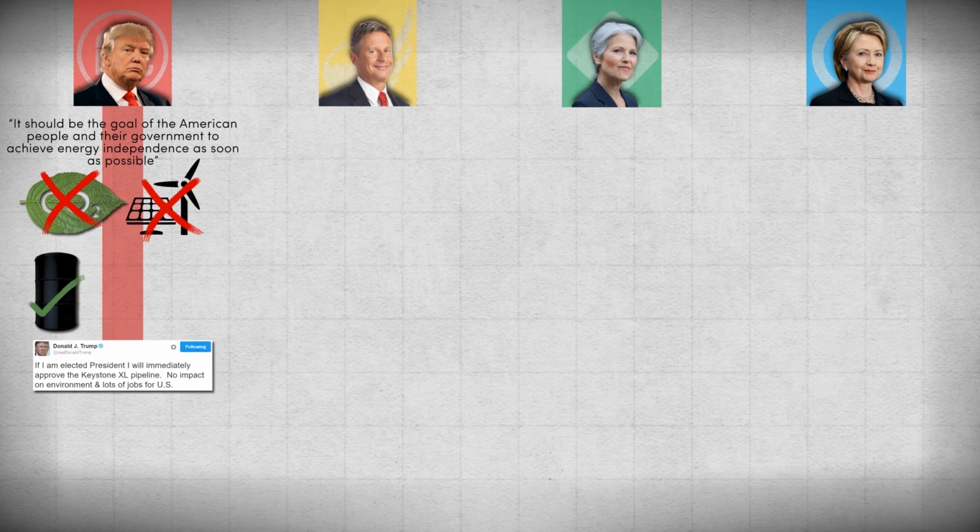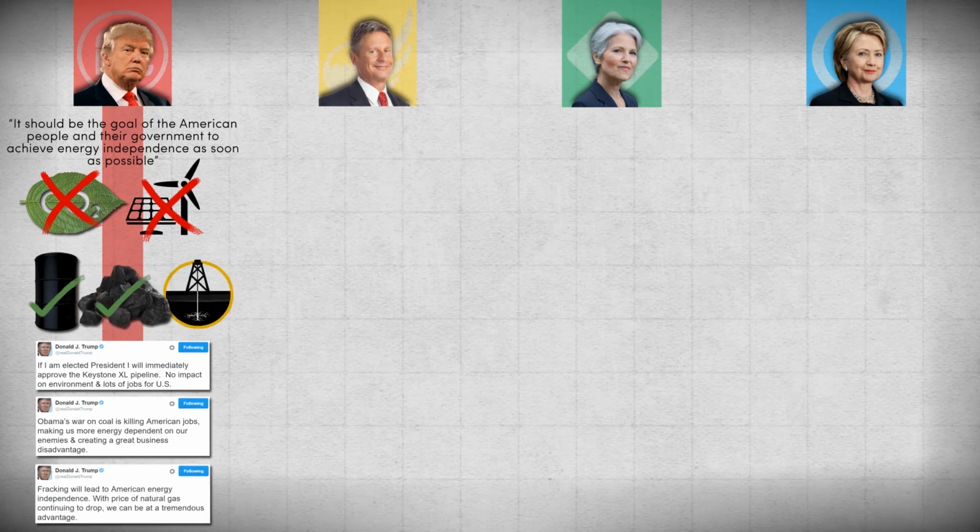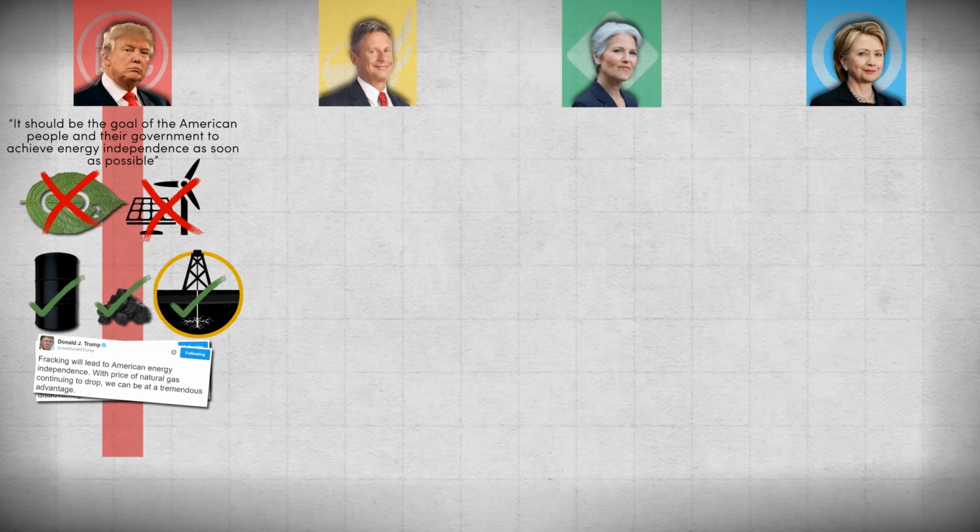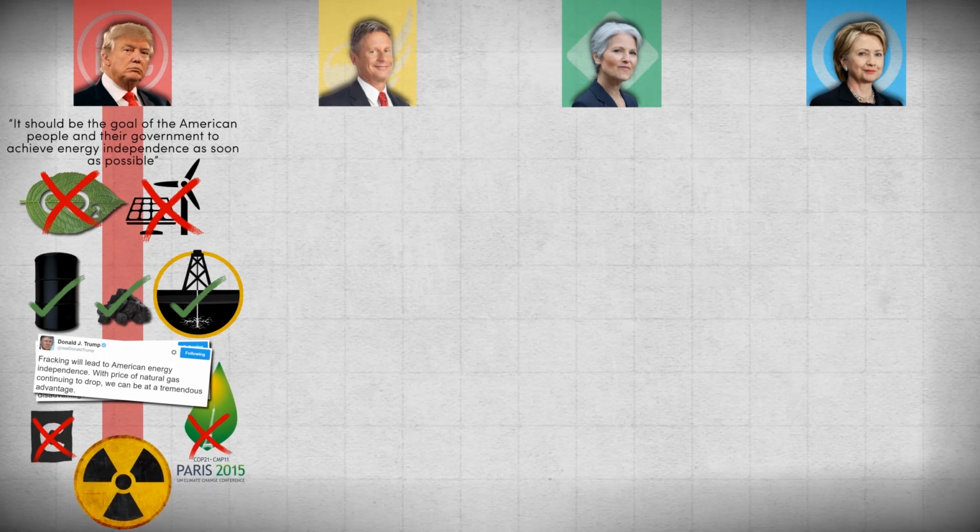He has proposed approving the Keystone XL oil pipeline, restoring the coal industry, investing in fracking and even drilling for oil in the Arctic, though it should be noted that as coal's biggest competitor, investing in fracking will actually accelerate coal's decline, not save it. Trump has called the carbon tax job-killing and would pull out of the Paris Agreement, stating that it's bad for business. Regarding nuclear power, Trump has said that it must be an integral part of energy independence for America.